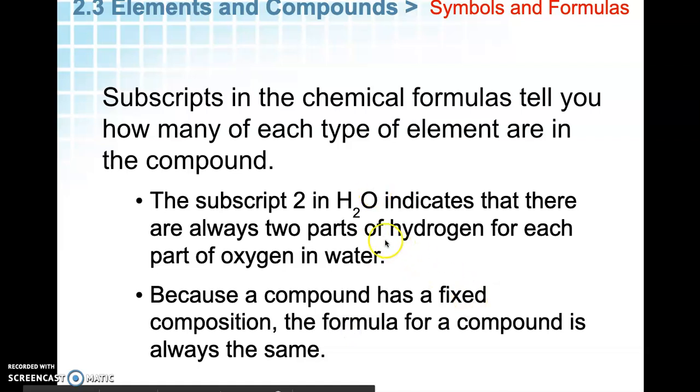So subscripts. This little 2 after the H indicates that we have 2 H's. The subscripts always follow the element they apply to. If you don't see a subscript, then it's just an implied 1. So in this case, we have 2 hydrogen, no subscript, 1 oxygen. And we know that H2O is always going to be water because it has to have a fixed composition to be a compound.